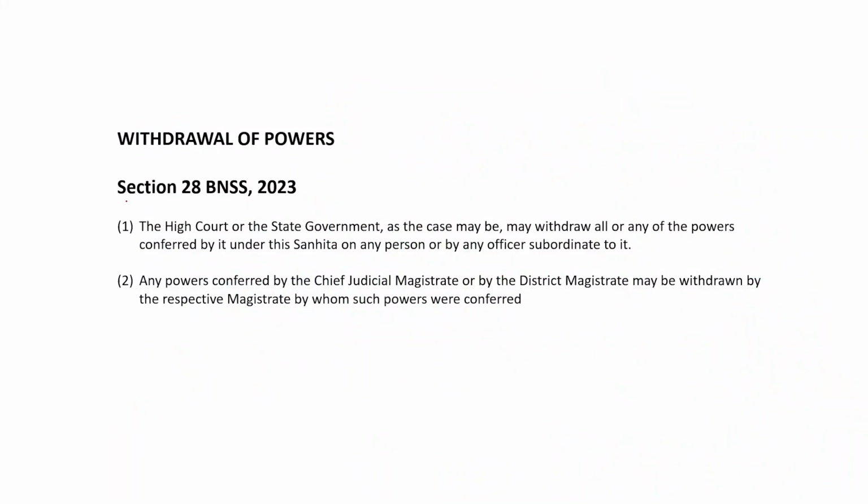Now, section 28 deals with withdrawal of powers. It says High Court or state government may withdraw powers conferred by it on any person. Then, sub-section 2 says powers conferred by CJM or DM may be withdrawn by them. Now, we must note here that it is only the powers which are conferred by these offices, High Court, state government, CJM, DM, that may be withdrawn.